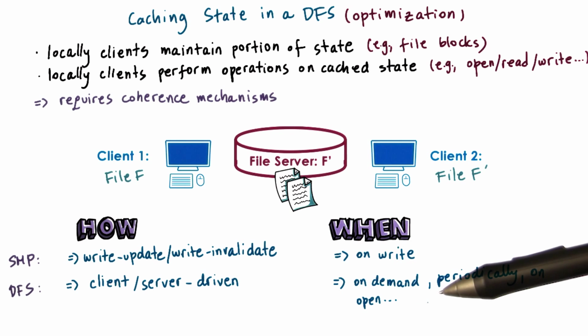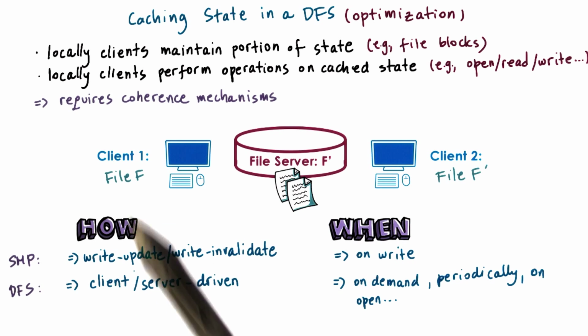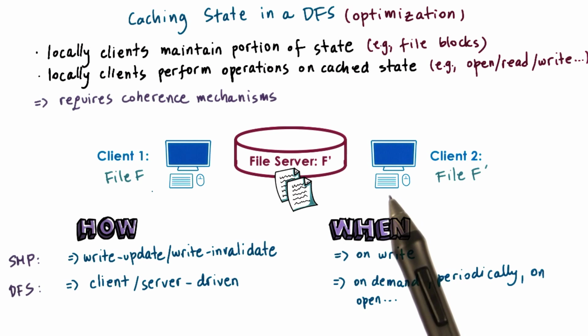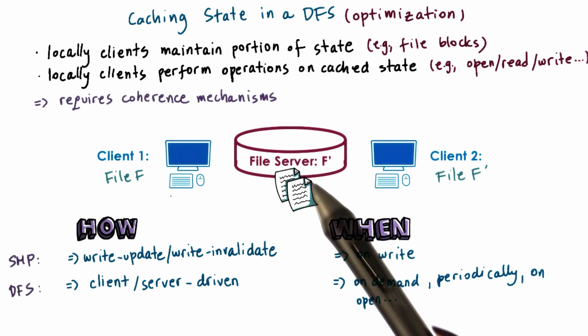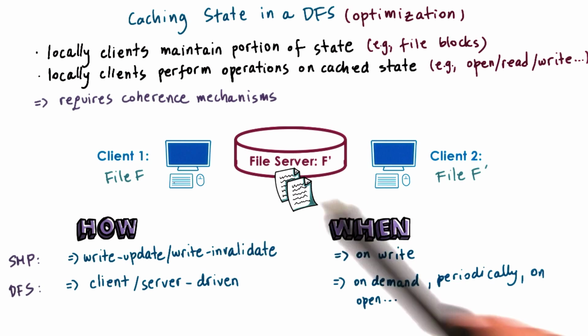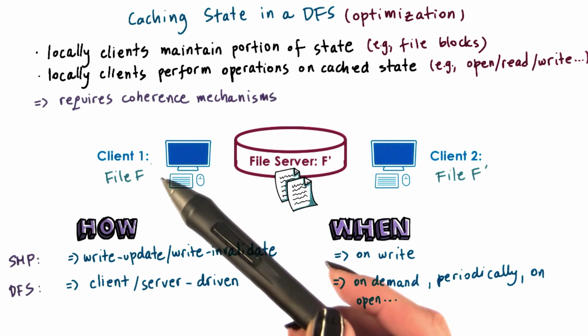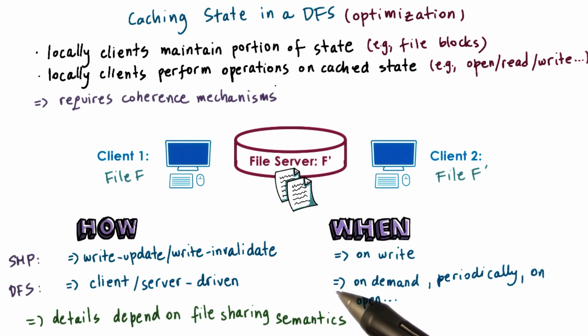And when exactly they get executed will also depend on whether the coherence mechanism is client-driven, so the client initiates, saying I need to find out if the file is updated, I need to see the new version of this file, or server-driven, where the server notifies the clients that have cached the file, in this case client 1, that something has changed about their cached state. The exact details of how and when the coherence mechanisms are executed have to be such that the file system can maintain consistency guarantees. However, what those details will be will depend on the file sharing semantics that this distributed file system needs to support.